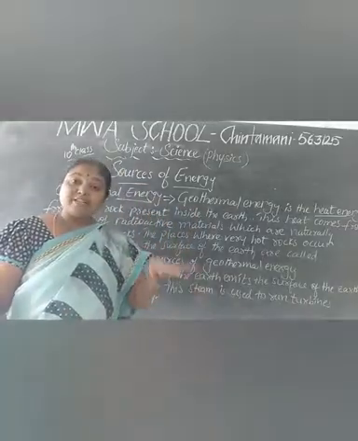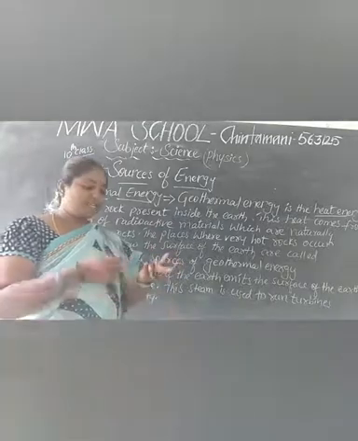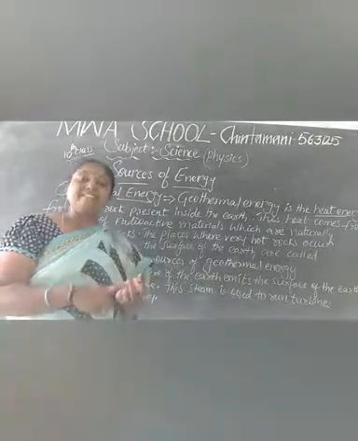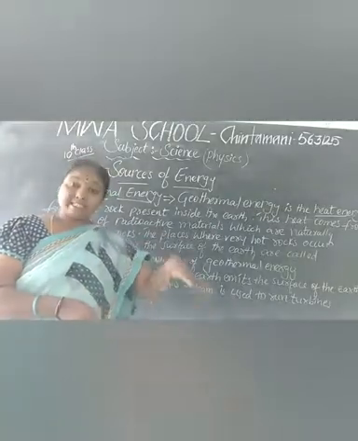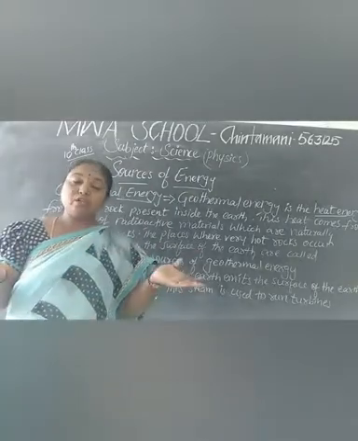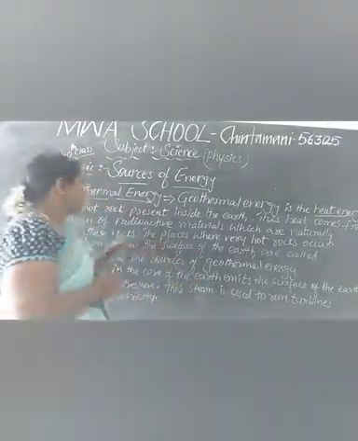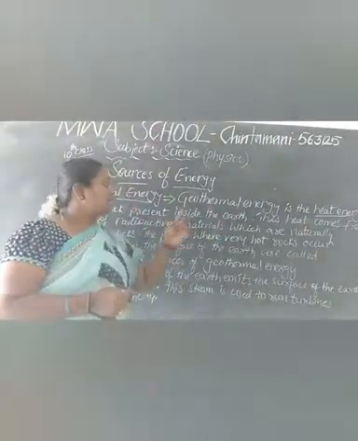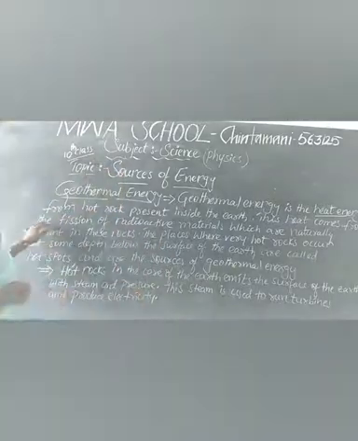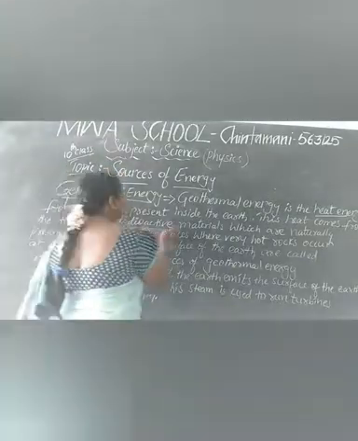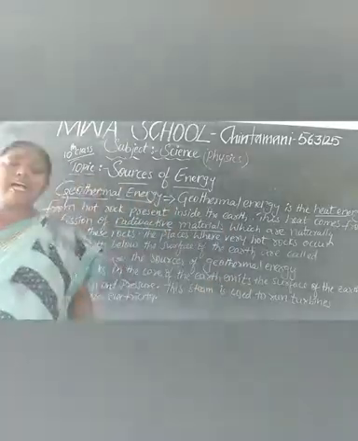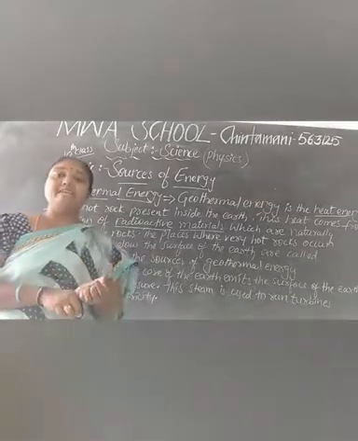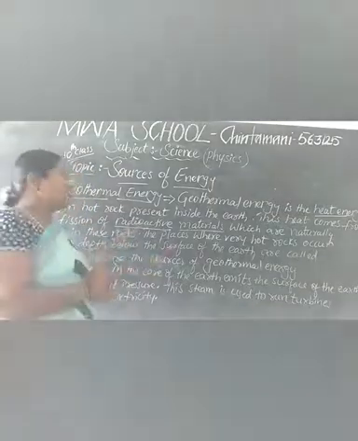So, inside of the earth we also have layers like crust, mantle, core, inner core. Inside of the earth we have a lot of heat energy. That's why we said it is from the hot rock present inside of the earth. This heat comes from the fission of radioactive materials. Here we have radioactive materials like polonium, uranium, radium.